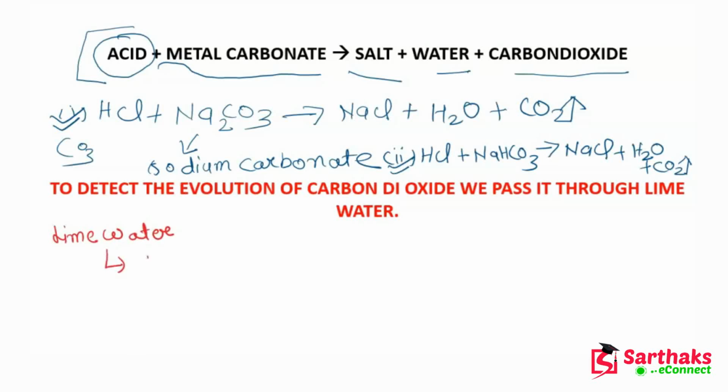and lime water is nothing but the solution of slaked lime. So this is Ca(OH)2. This is calcium hydroxide, and lime water is the solution of calcium hydroxide and water. So this is known as lime water. So let me write down the equation.